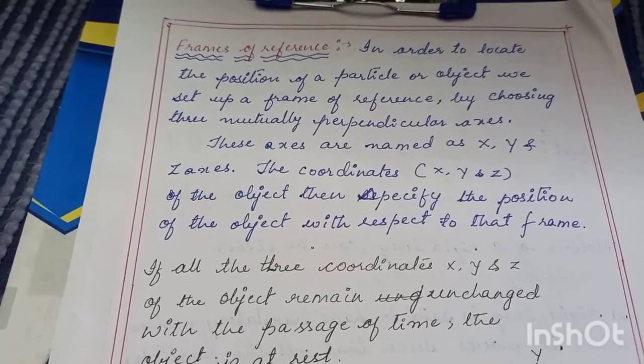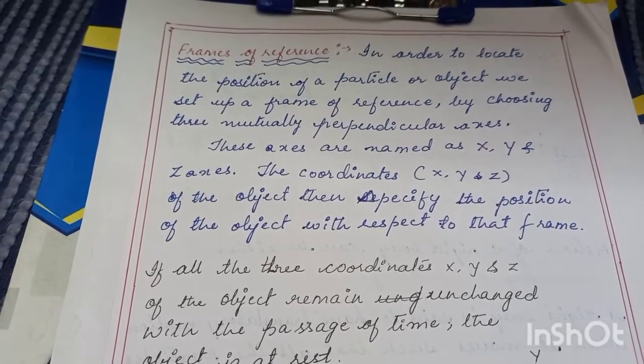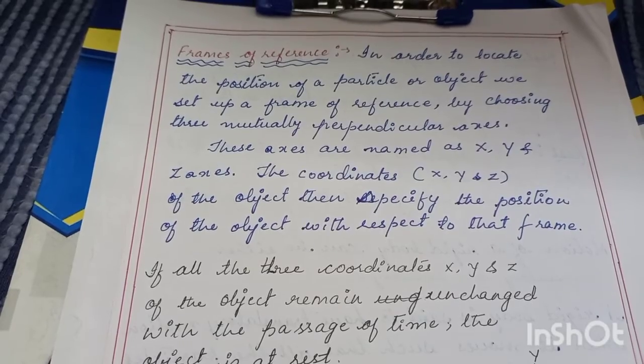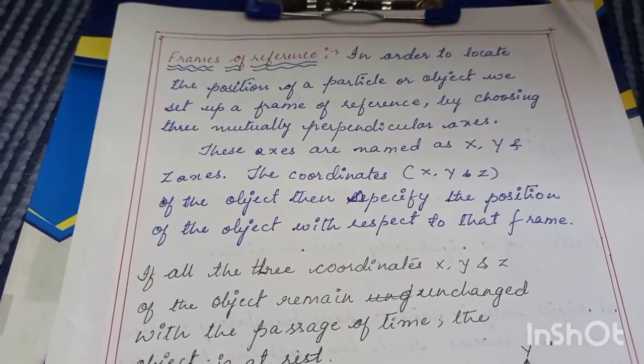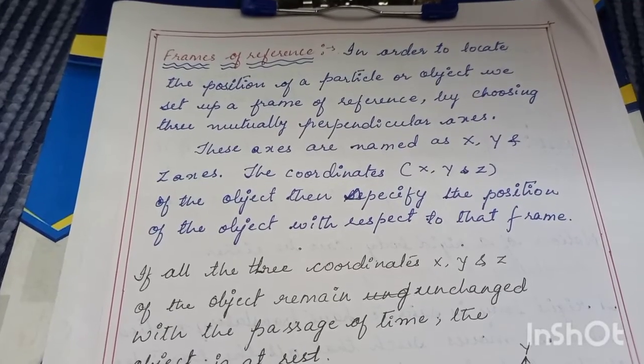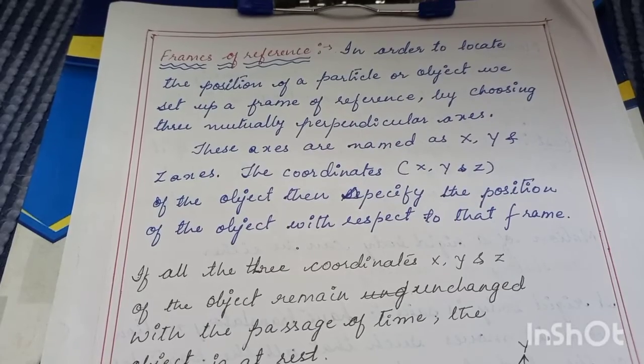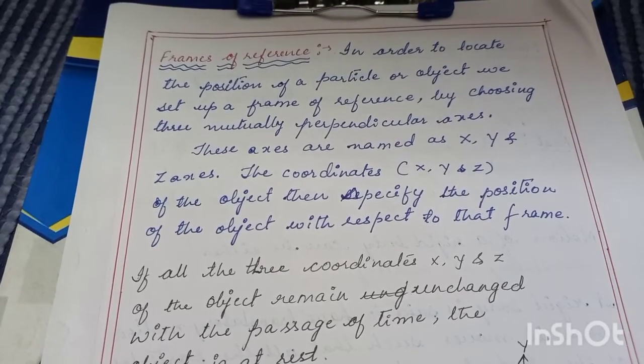Students, let us see what is frames of reference. Frames of reference are nothing but the mutually perpendicular axes, that is x-axis, y-axis and z-axis, that locate the position of the particle or object. Okay, so these are known as the frames of reference.